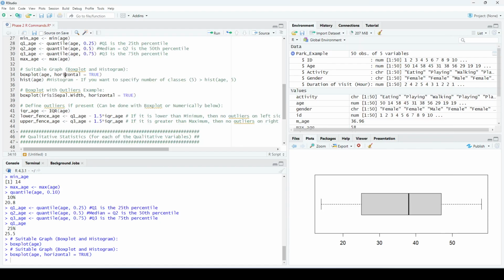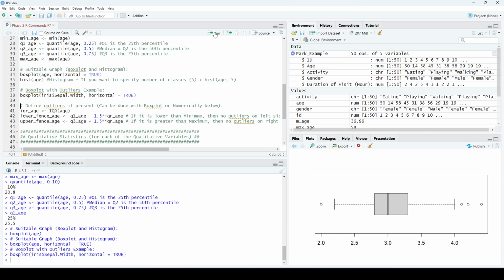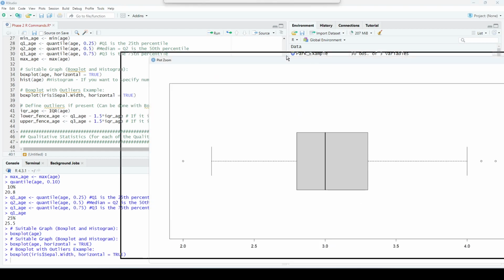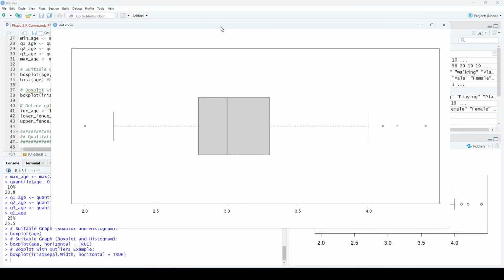So this is a box plot of the variable age. Let's see an example of a box plot with outliers. This is a built-in dataset in R. It's called the Iris dataset. So let's draw it and see what happens. This is the box plot of the Iris dataset. As you can see, the shape here is skewed to the right, and I have 3 outliers on the right side and 1 outlier on the left side.